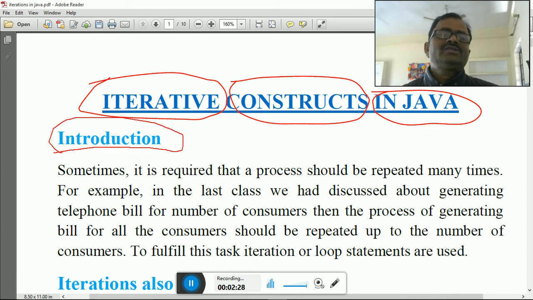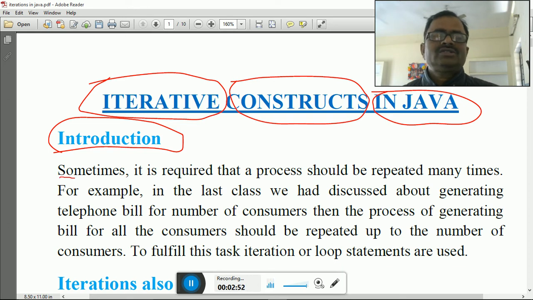So this is the introduction. Introduction is a very common word. Introduction means, suppose I don't know anything about you, so I will tell you to introduce yourself. Here you don't know what an iterative construct is, so I am going to tell you the basics of it, and that is known as the introduction. So the introduction of iterative constructs in Java begins here.